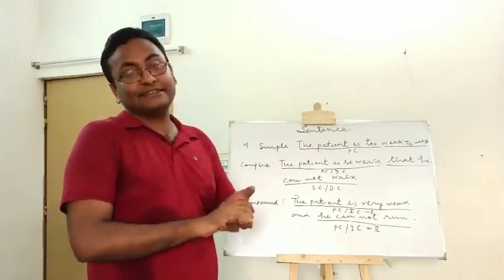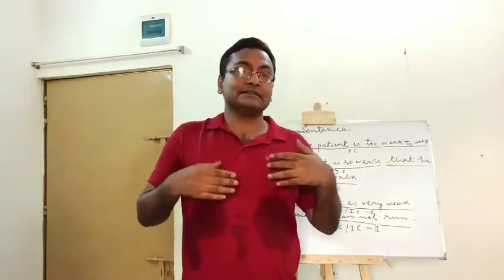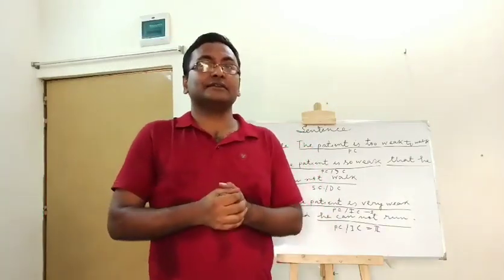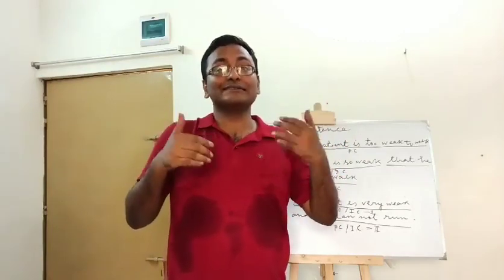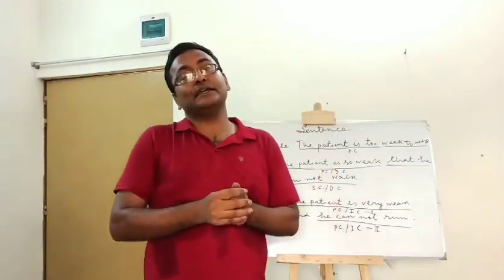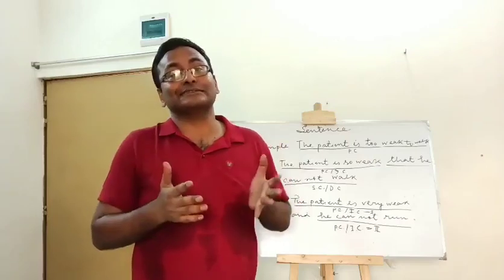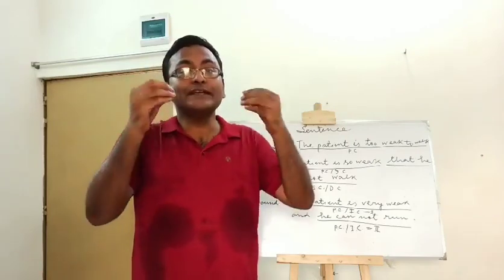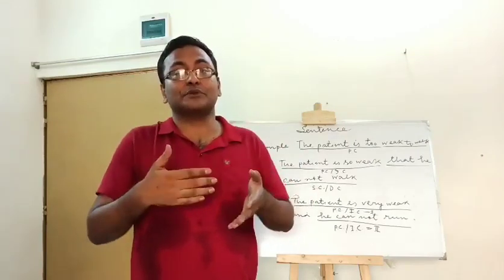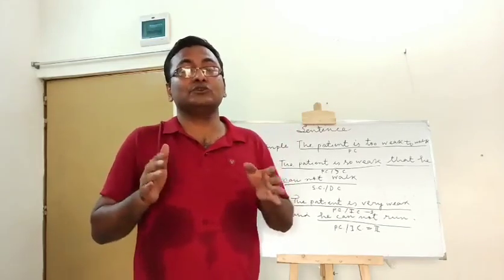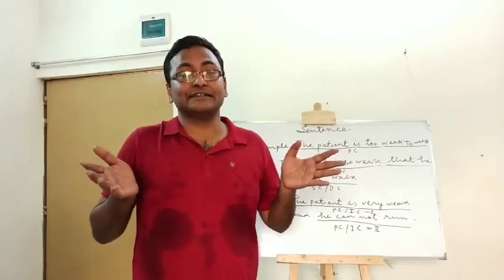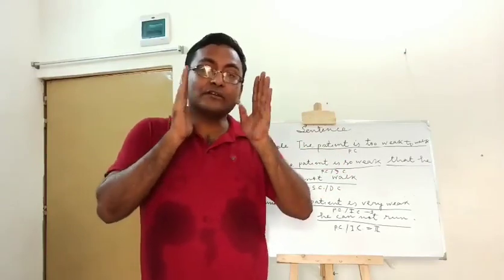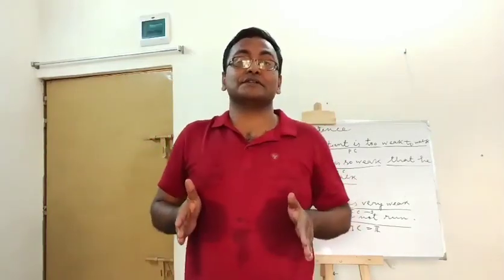So here we see that when we transform one sentence into another, we have to understand the meaning first. Then we have to judge the clauses, that is, to which clause I will transform. And then we have to remember the connectors. What type of connectors are needed here? Please try to understand the meaning of the sentence first.